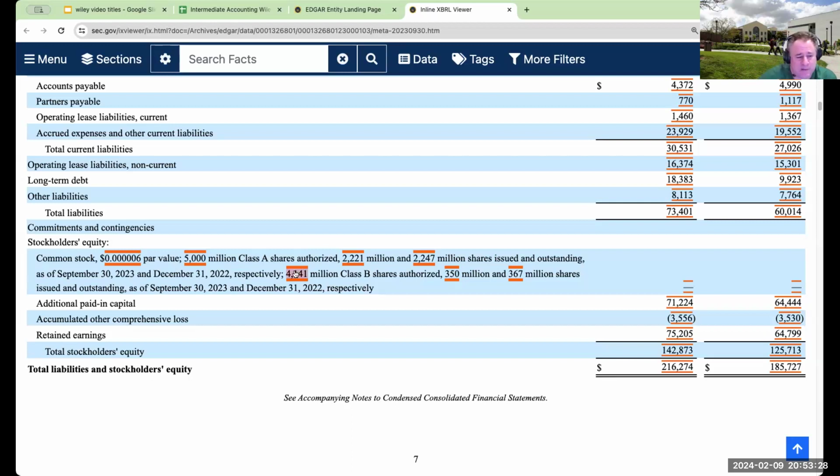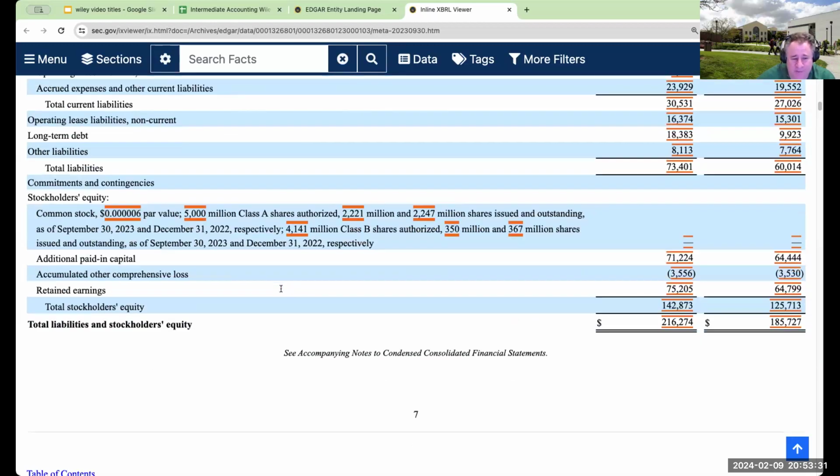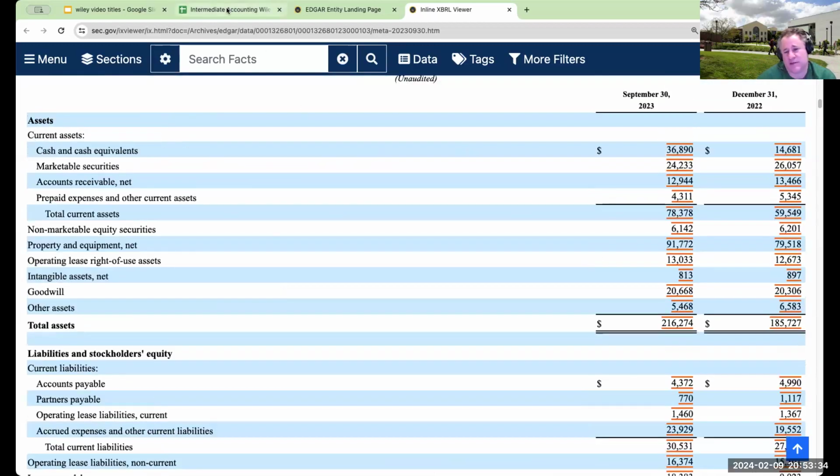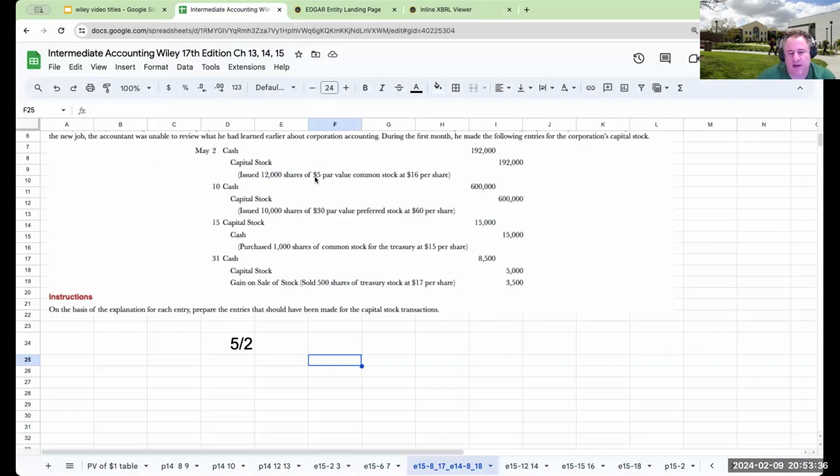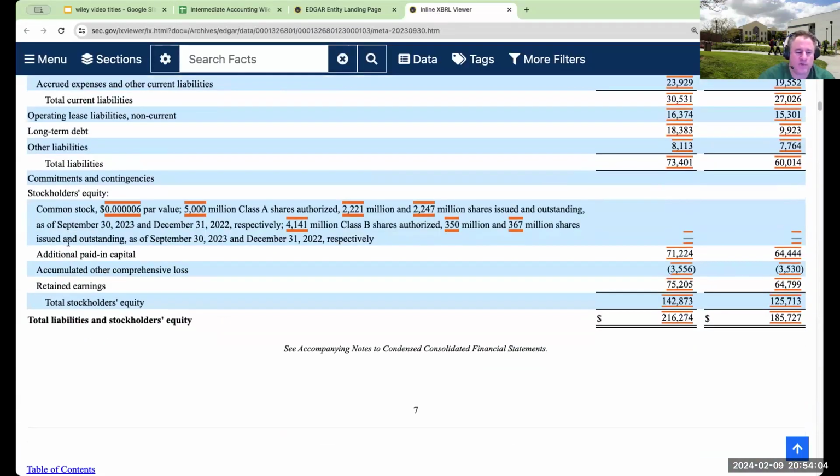So what you will see is 0.0006 par value. That's what this is. And so when I see $5 par value, and it's not Berkshire Hathaway, it's a problem. And this drives me bananas. I think I wrote to the guy from Kieso, and they said they would change it for the 19th edition, but we'll see what they do. In any event, when we issue stock, we can't just say capital stock. We have to say common stock at par, and then we're going to call something additional paid-in capital common stock, which is what you'll see over here for the excess beyond the par value.